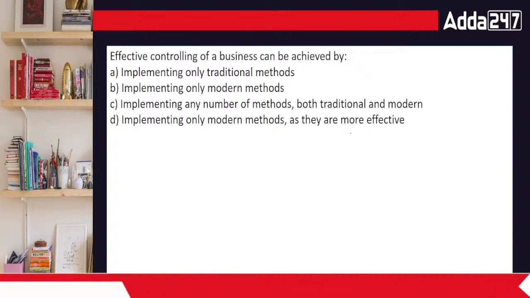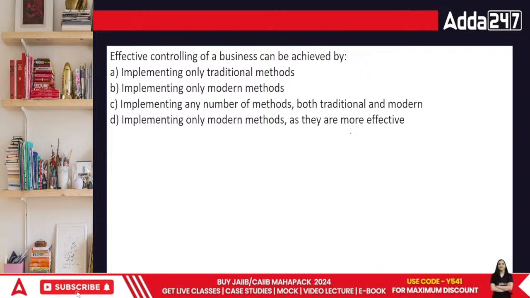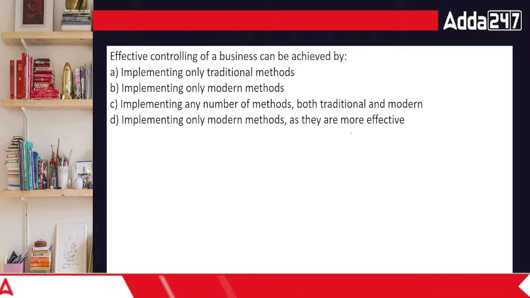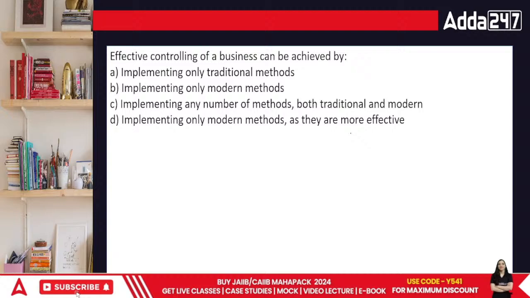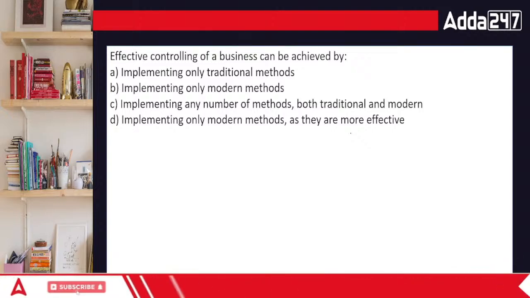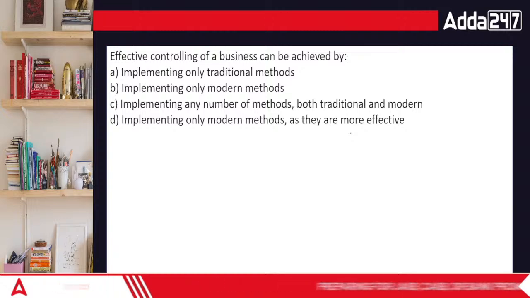Then comes: effective controlling of business can be achieved by implementing only traditional methods, then implementing only modern methods, implementing any number of methods, both traditional and modern, or implementing only modern methods as they are more effective.